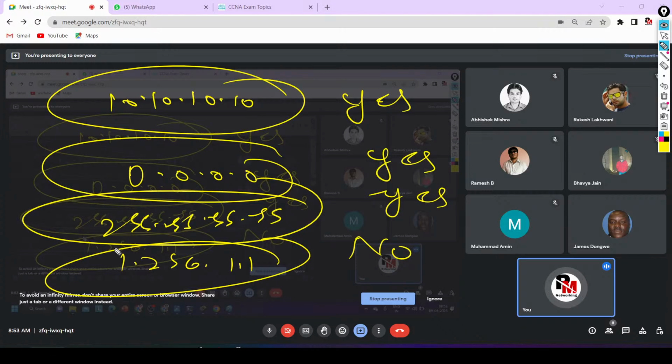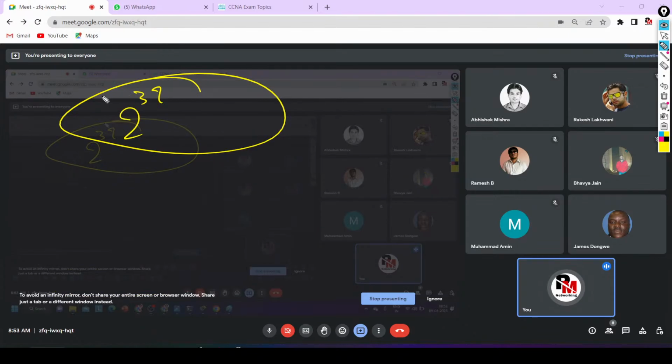You know how many IPv4 addresses we have? 2 to the power 32. And how many users are there in the world? More than this value. Yes or no? So is it possible to provide one IP address to every person? No. And nowadays your car key is also using an IP address. The AC of your bedroom is also using an IP address. Everything is going automated. So we have a shortage of IPv4 addresses. Definitely yes.